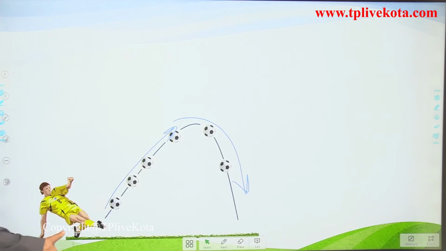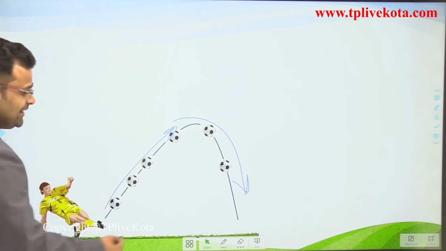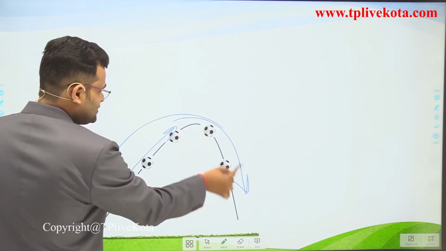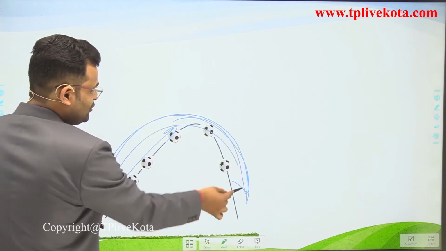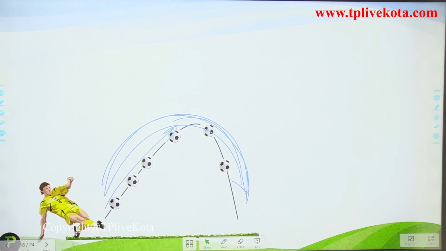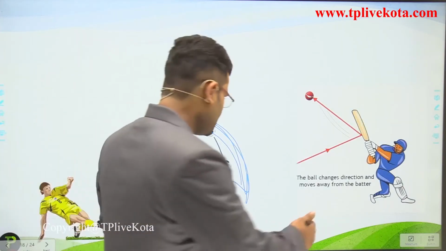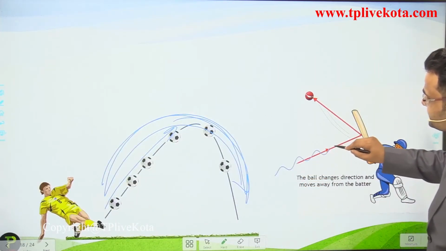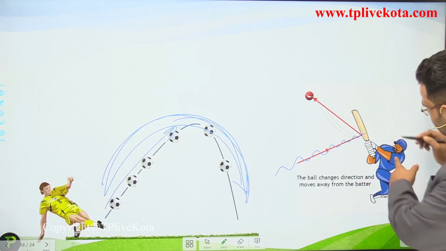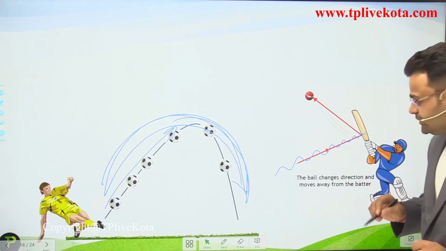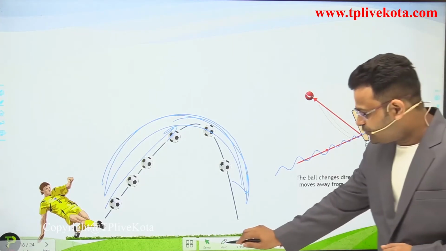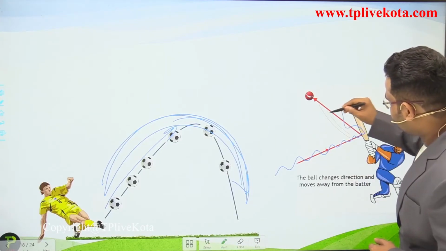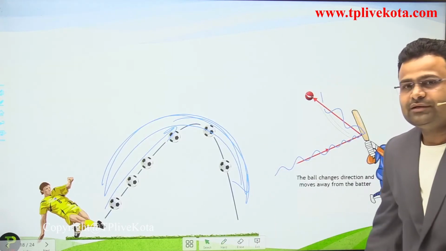One more diagram: the ball is coming from this direction, and when the batsman applies some force, the ball will be moved in this direction.